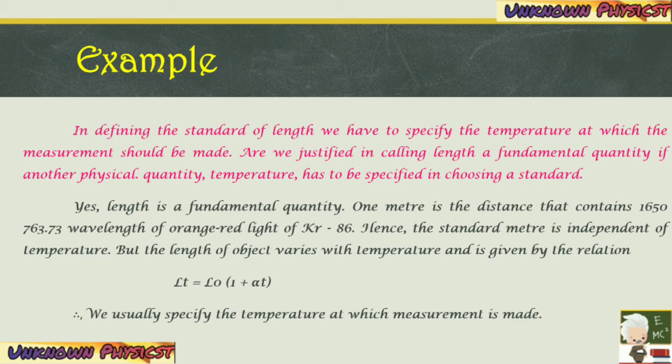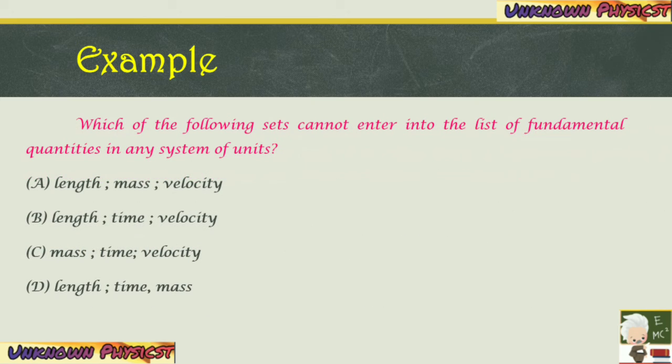Hence the standard meter is independent of temperature, but the length of the object varies with temperature and is given by the relation, which you can see in thermal expansion. So L will be equal to L naught into 1 plus alpha T. Therefore we usually specify the temperature at which the measurement is made.